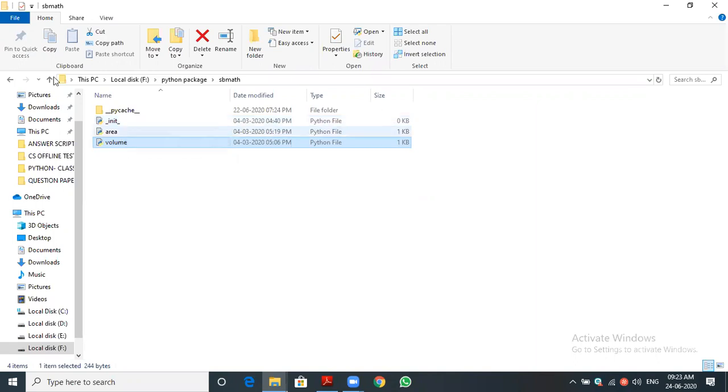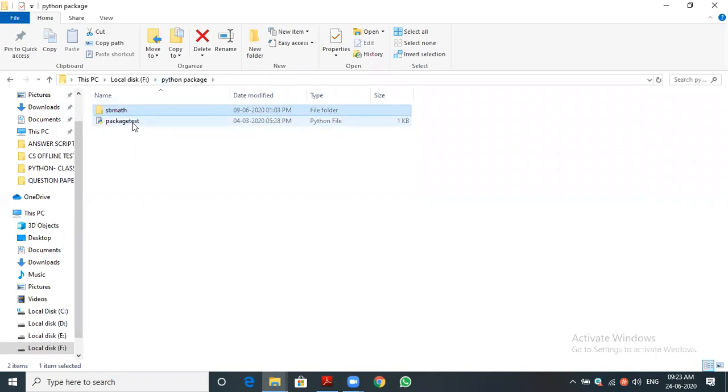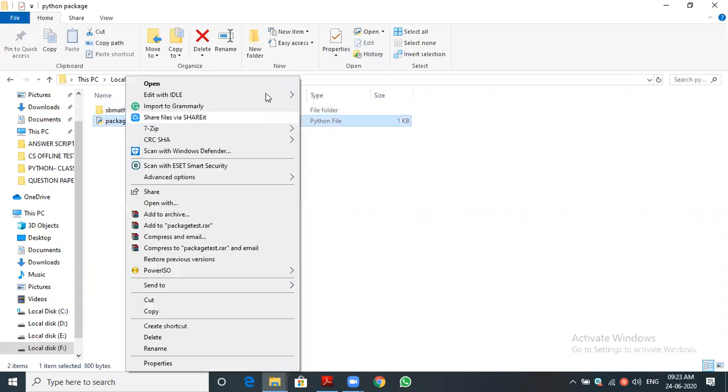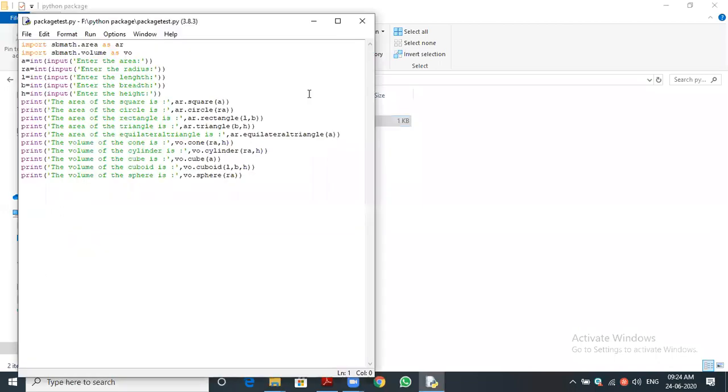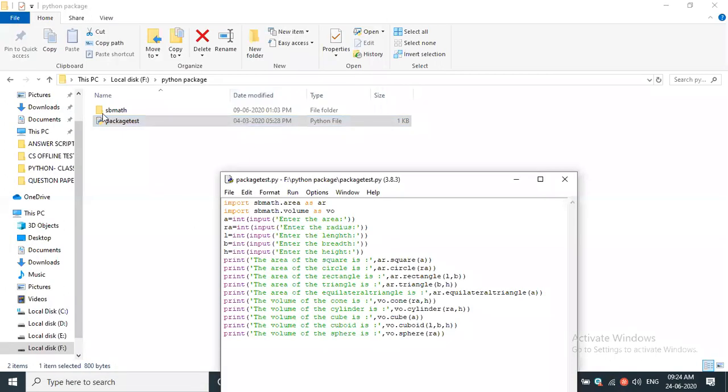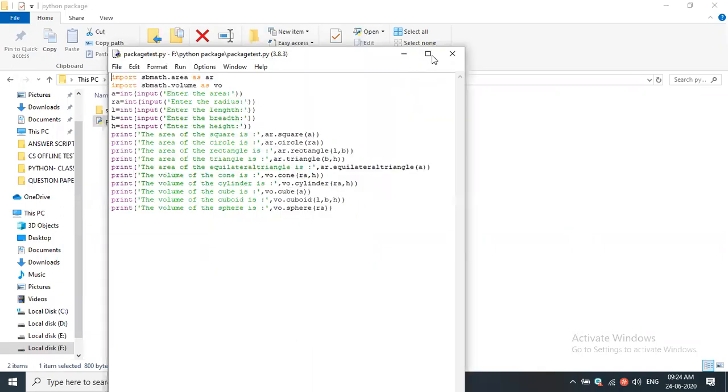Okay, so this is the function. Apart from that, you can see package test is a normal program. I'm writing the program. You can see I'm opening it. It is a normal program. I kept the program file apart from the package. Module name is SB Math. It is kept apart from that. I will maximize it.